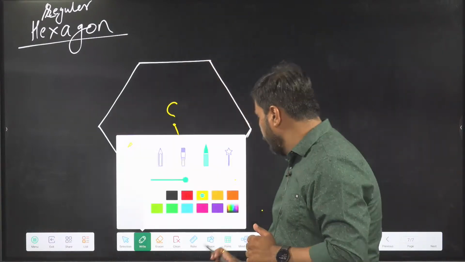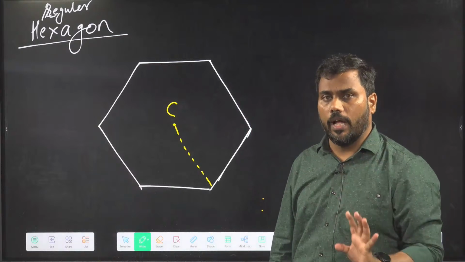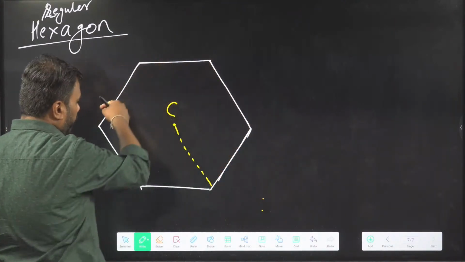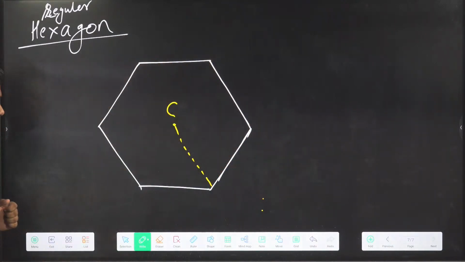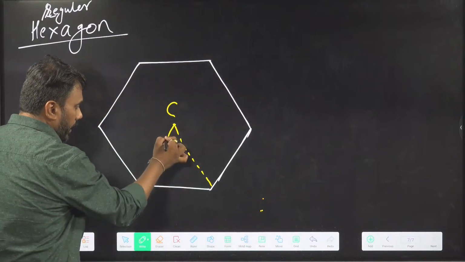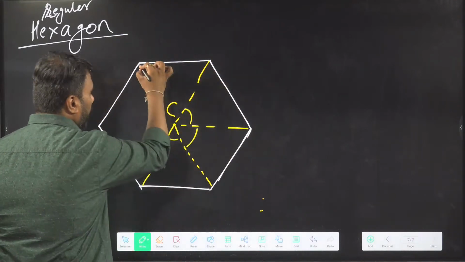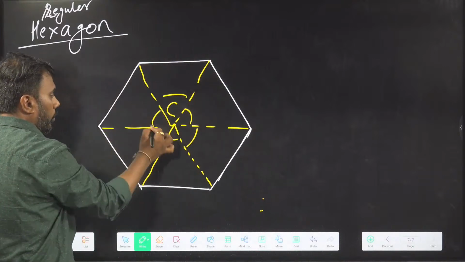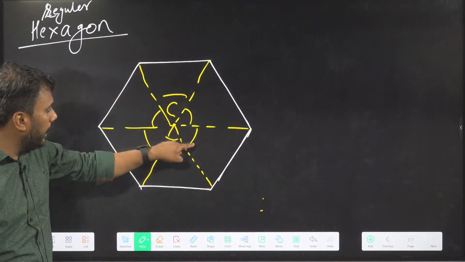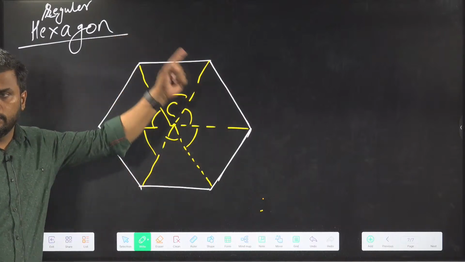For that we will use some basic geometry and derive the formula. See, a hexagon has 6 sides, and every side is creating some angle at the center. Because this is a regular figure, all these angles must be equal to each other.